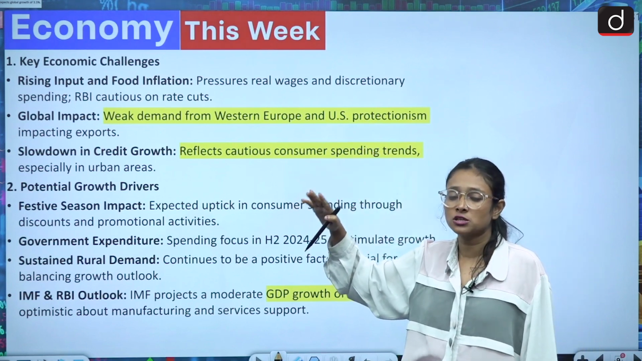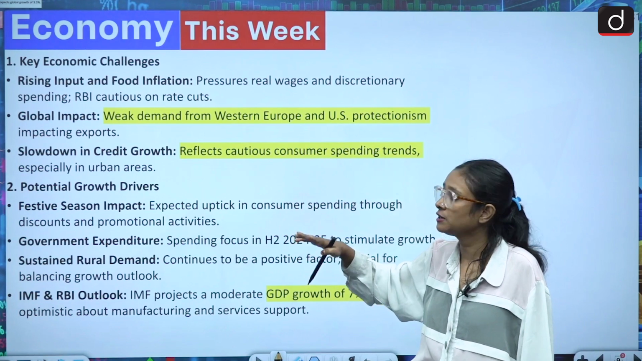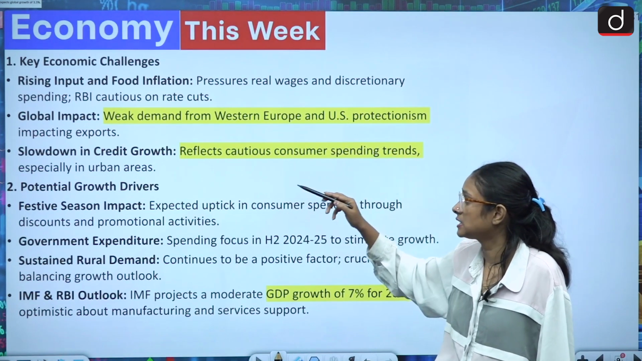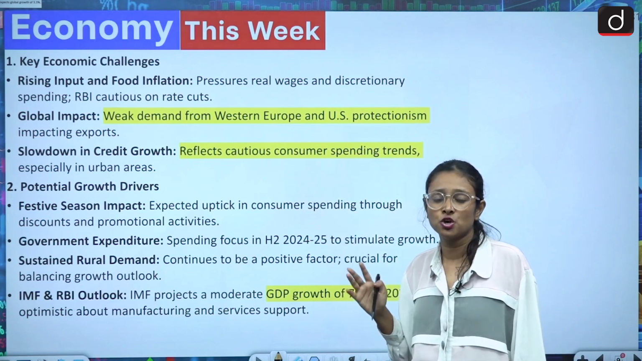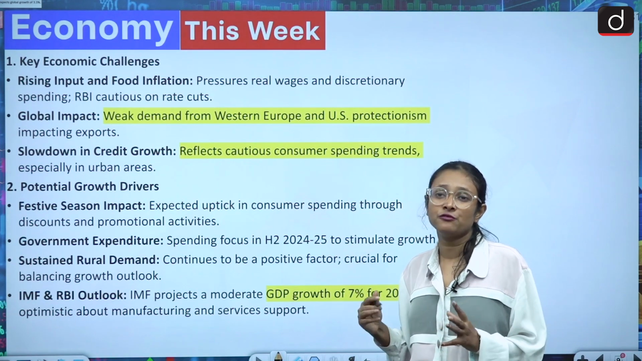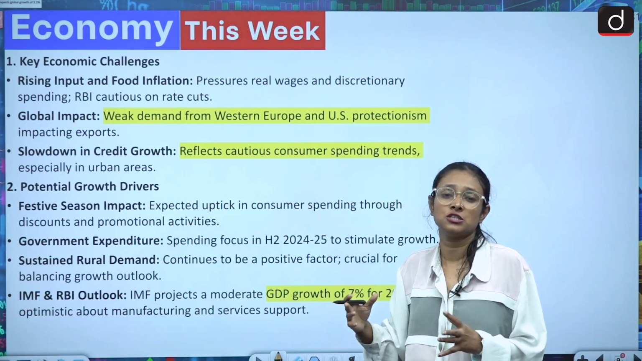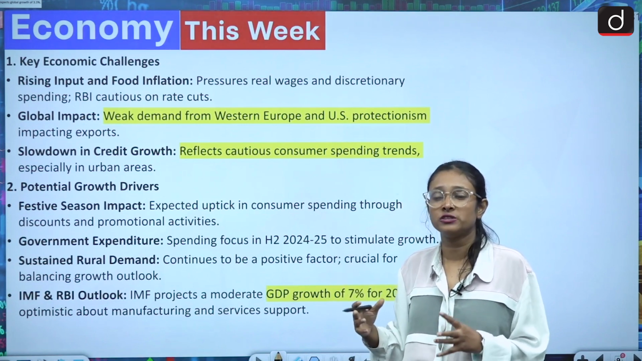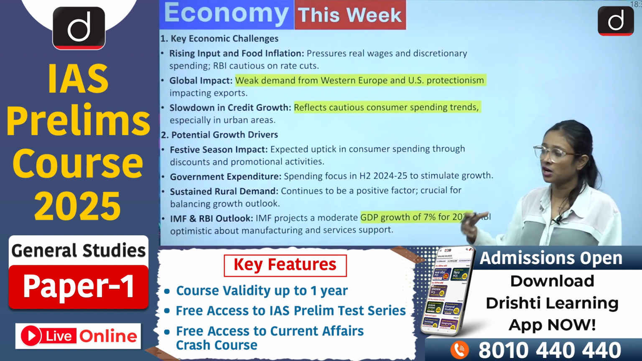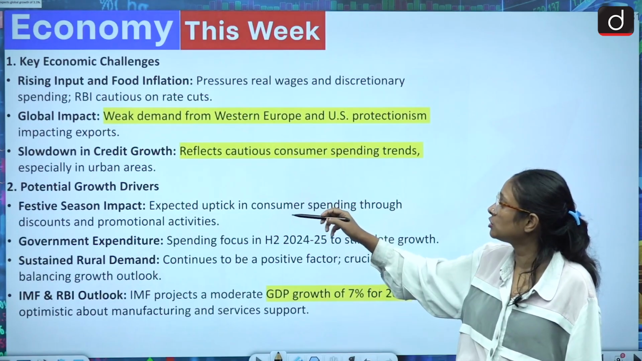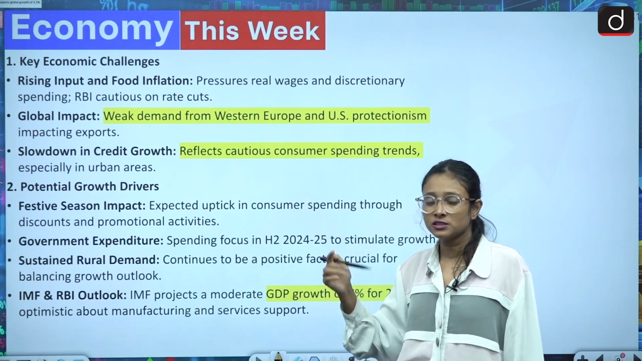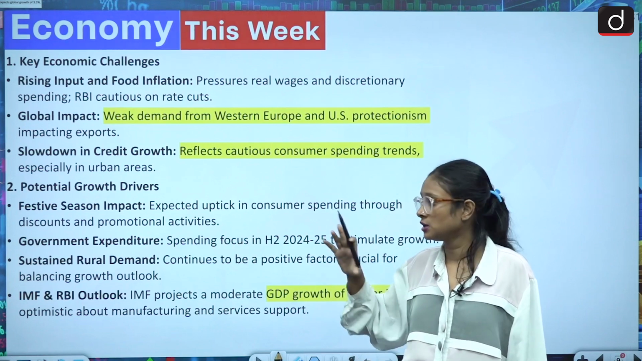RBI has also cautioned against rate cuts, and there will be a global impact. There is weak demand from Western Europe, and US protectionism is impacting exports. Because of geopolitical tensions, there is difficulty in conducting exports, and countries like the US also have a tendency to promote protectionism. That has declined the demand for export materials from India, especially from the urban areas. And a slowdown in credit growth reflects cautious consumer spending trends, especially in urban areas.